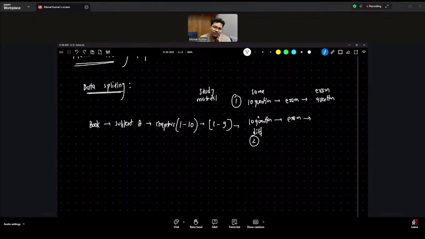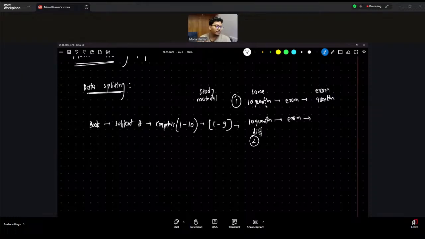Can you please explain 1 and 2? Okay, everyone, from a particular book we have chapters 1 to 10, but our teacher only explained chapters 1 to 9. That is a part of the syllabus.